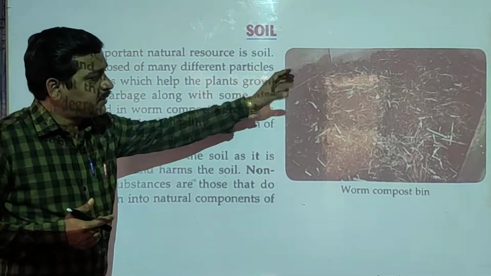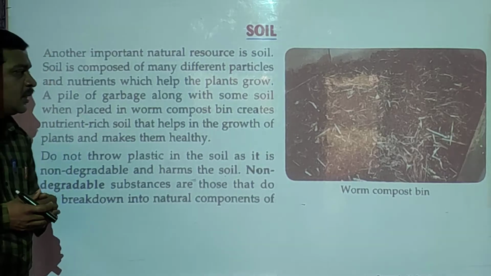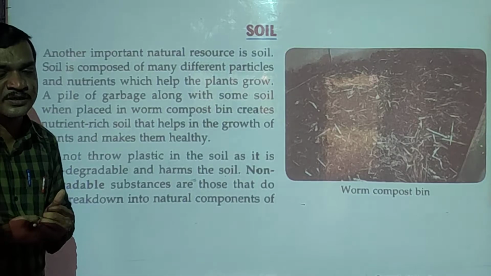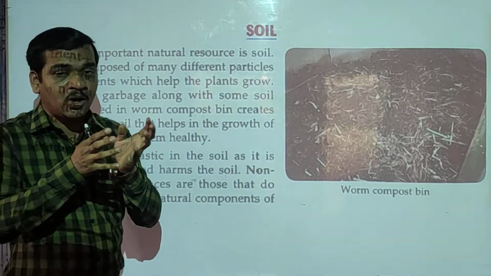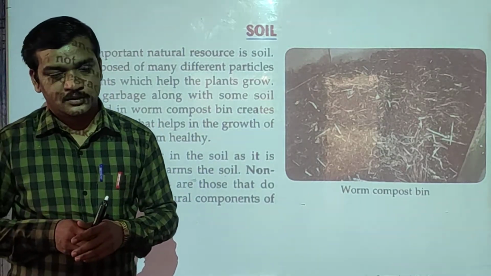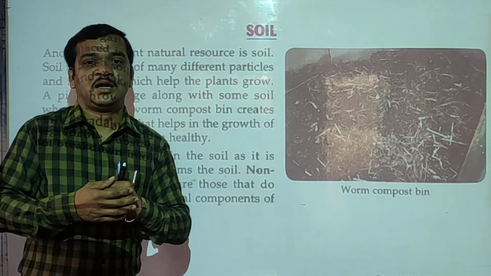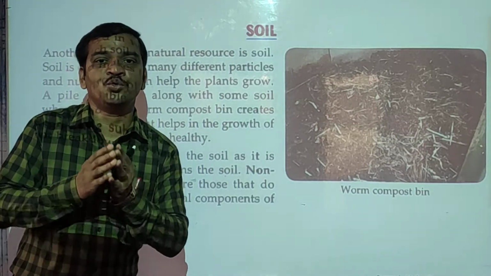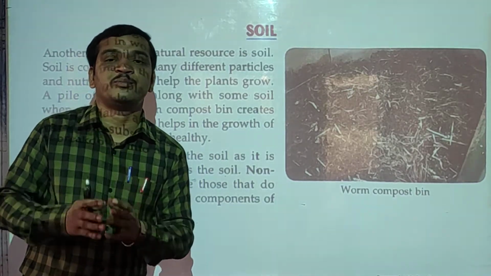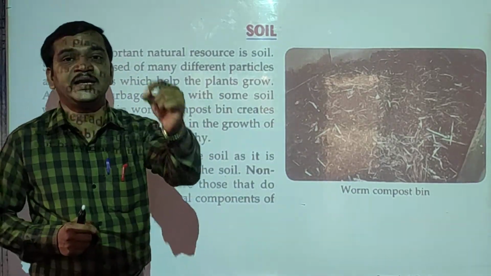There are some materials, like leaves of plants, sometimes the garbage, peels of fruits, vegetables. All these materials decompose in soil. Decompose means break down into the soil, and these materials are called humus, or also called the nutrients, which are very important for the growth of the plants as they increase the fertility of soil.